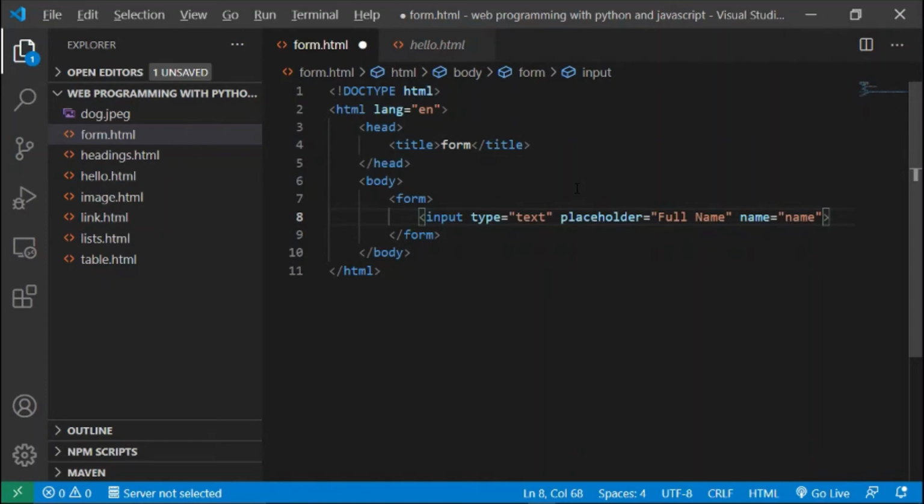After that, we have an input field where the user can type in their name. And now, we need some way for the user to be able to submit this form. So we might say something like input type equals submit to say, here's a way for the user to submit the form. Type equals submit means this is how they're going to submit the form when they're done completing it.